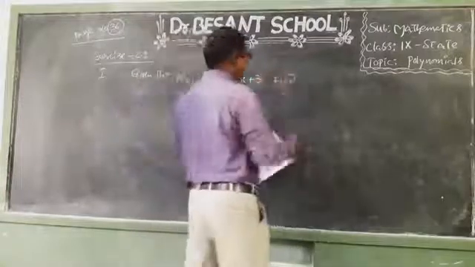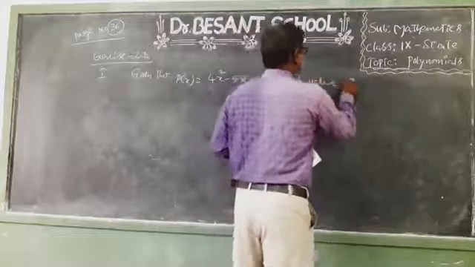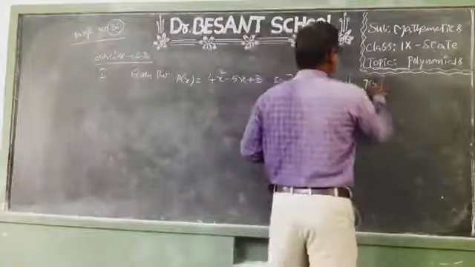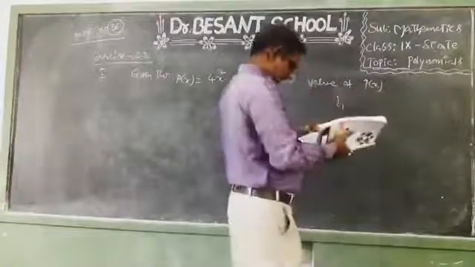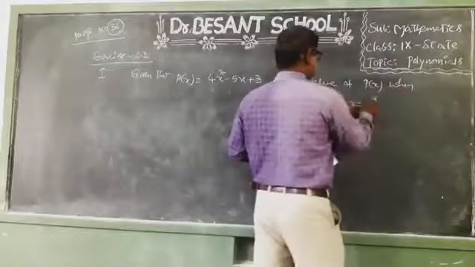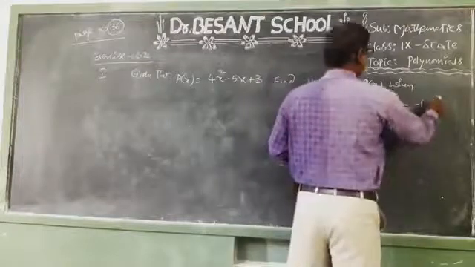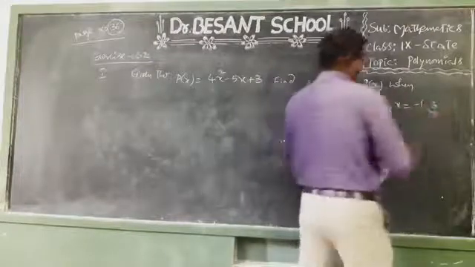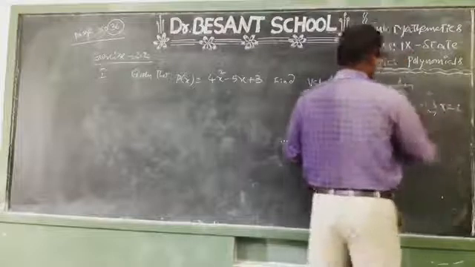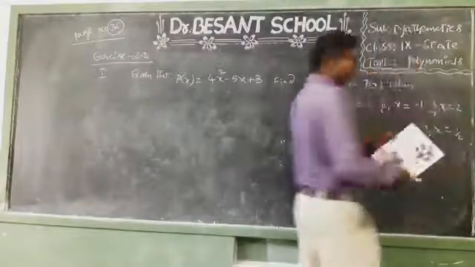Find the value of p of x: number 1, when x equal to 0; number 2, when x equal to minus 1; number 3, when x equal to 2; number 4, when x equal to 1 by 2.